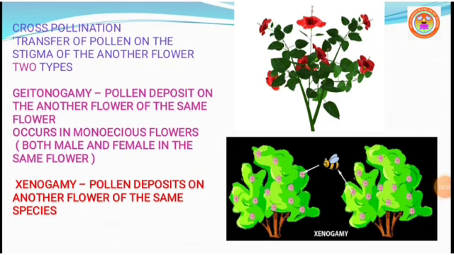Cross-pollination. Cross-pollination is nothing but transfer of pollen grains onto the stigma of another flower. Cross-pollination is of two types, namely geitonogamy and xenogamy. In geitonogamy, pollen deposits on another flower of the same individual plant.